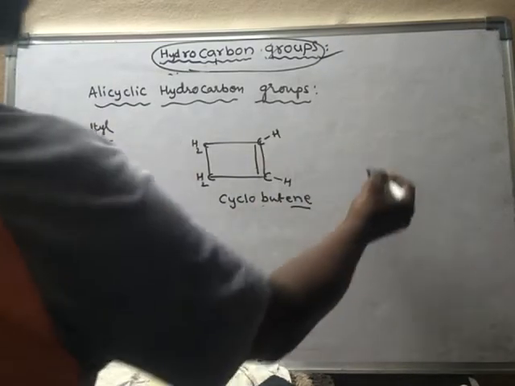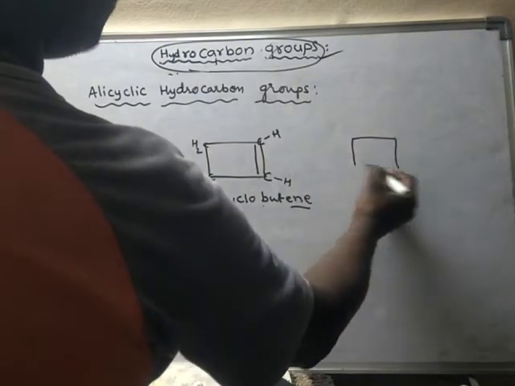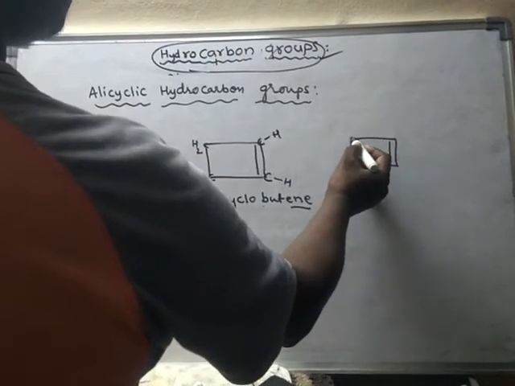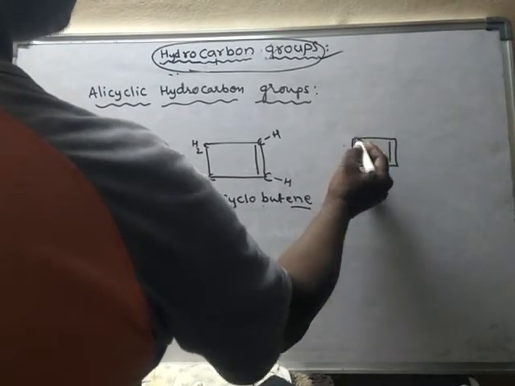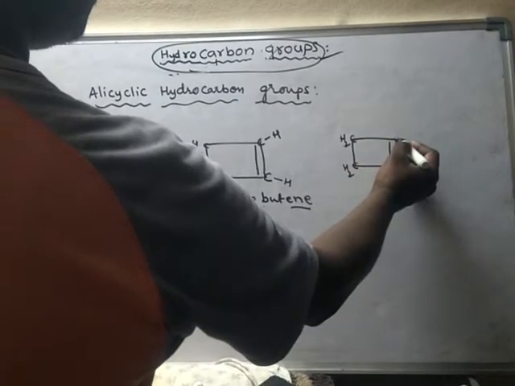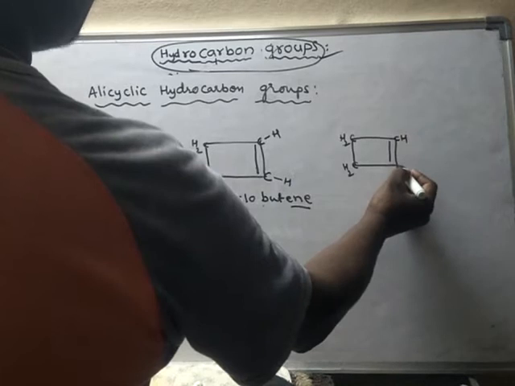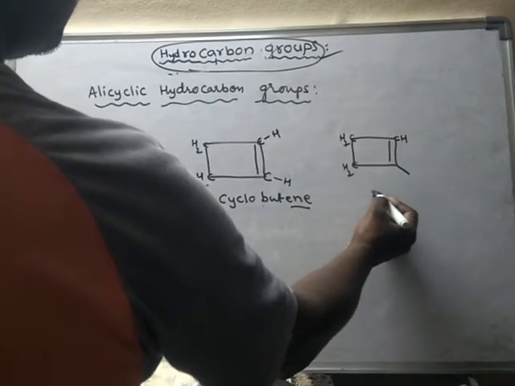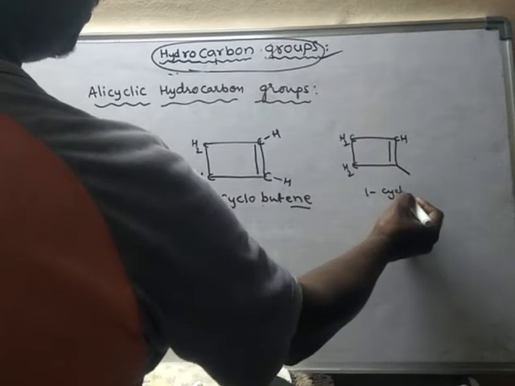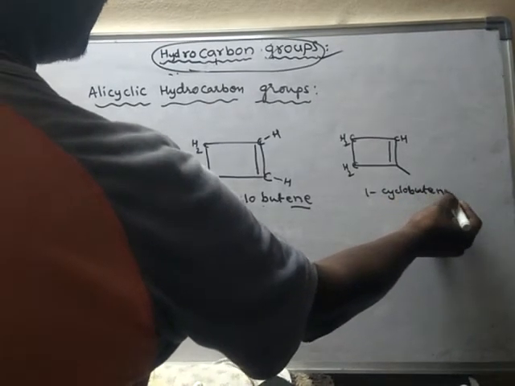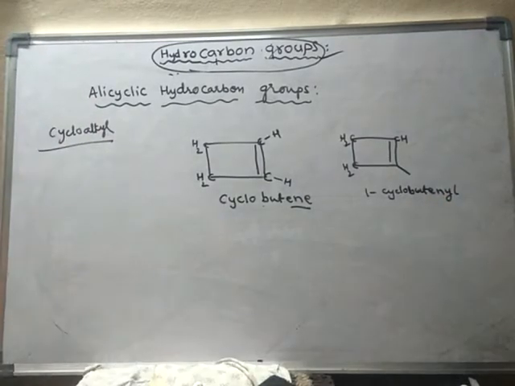If I remove one hydrogen, any hydrogen, okay, CH. Suppose I remove this hydrogen, now it is said to be 1-cyclobutenyl.